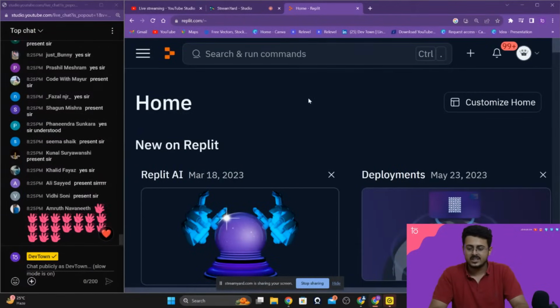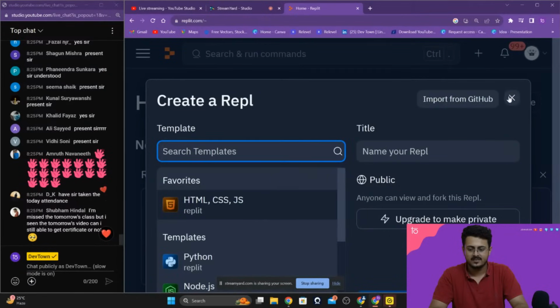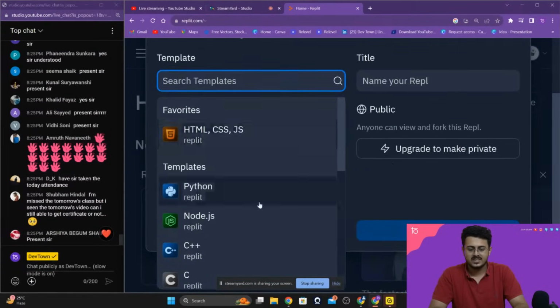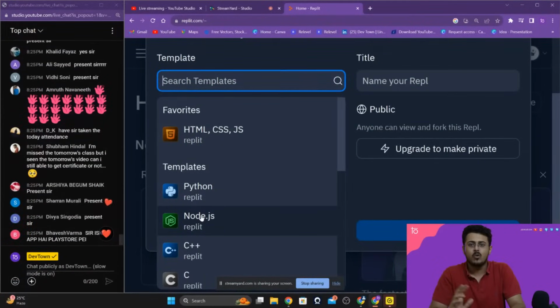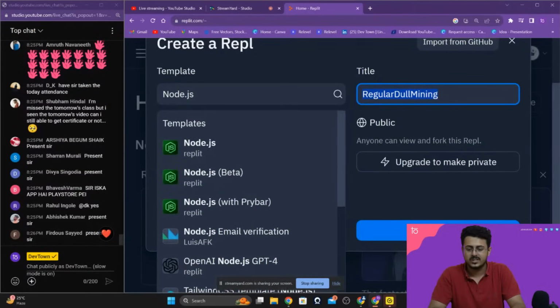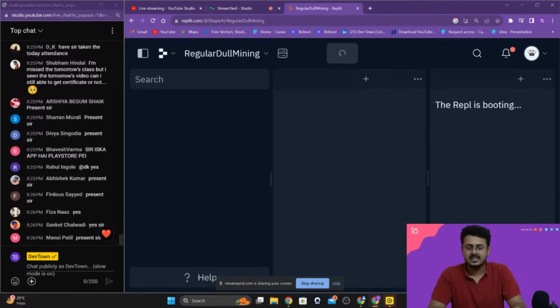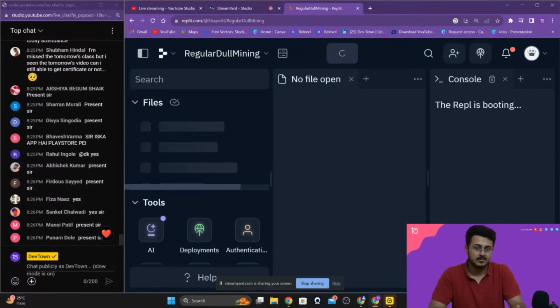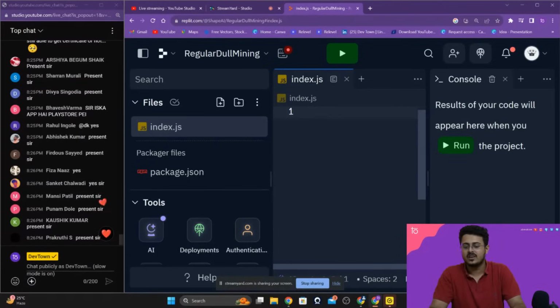Okay, once we have entered into the platform, we are going to click on this particular plus button that you are able to see right over there. We are going to select Node.js from right over here, guys. We'll learn about what is Node.js, what is its importance and everything at a later point of time. But we are going to select Node.js from here, and we are just going to create a REPL. Now this will create a REPL inside of which we can actually code in JavaScript. So this is a coding environment given to us for free, inside of which we can actually run JavaScript code.